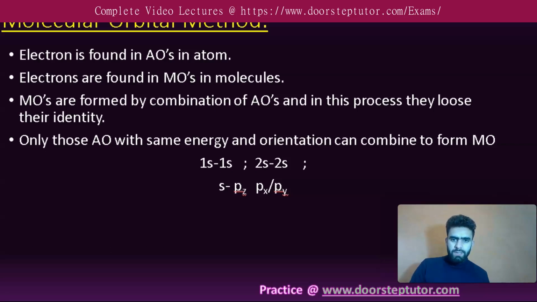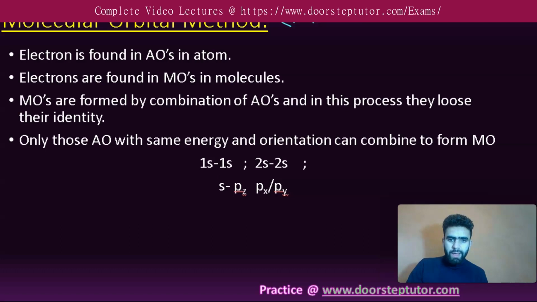So, in this lecture, we are going to start a new topic which explains all the limitations which were posed by Valence Bond Theory. This new topic is called Molecular Orbital Theory, or simply MOT. Now, first of all, we will look into important points regarding molecular orbital theory.